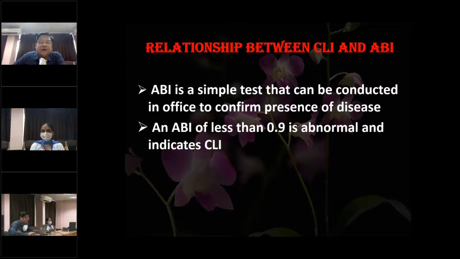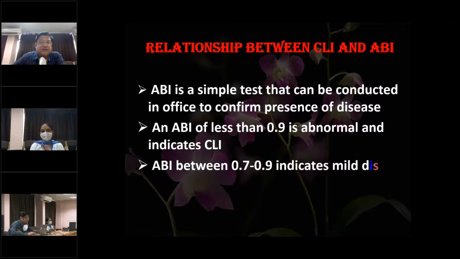Now, how do we assess CLI and PAD? The ankle brachial index is a test which is used for diagnosis, and it is a very simple test that can be conducted in office to confirm the presence of disease. An ABI basically means you put the numerator as the ankle pressure and the denominator as the brachial pressure, and then you divide to get the reading of the ankle brachial index.